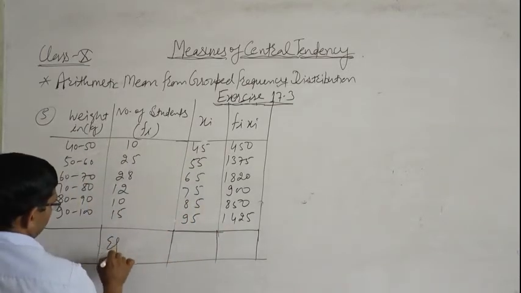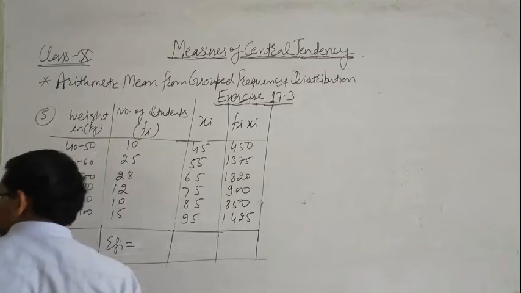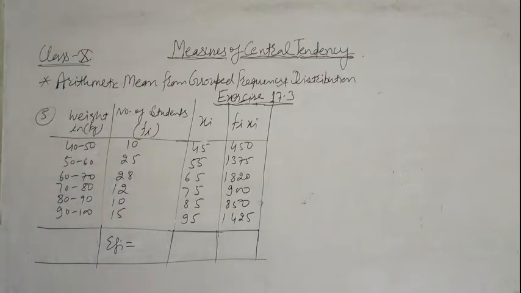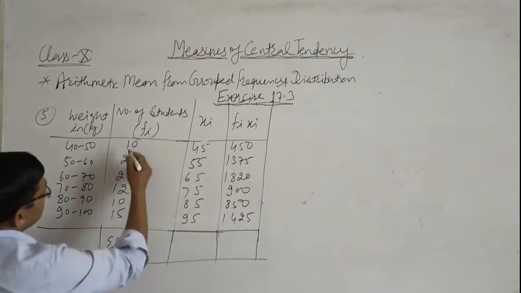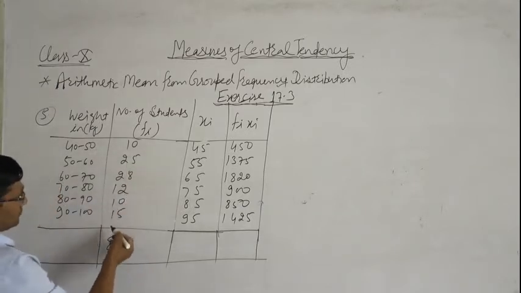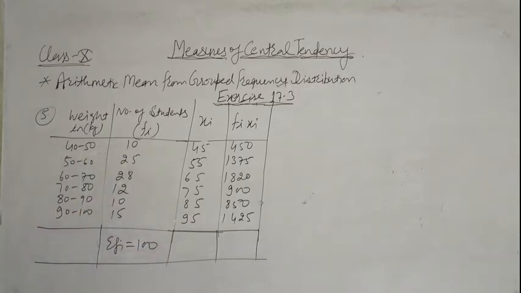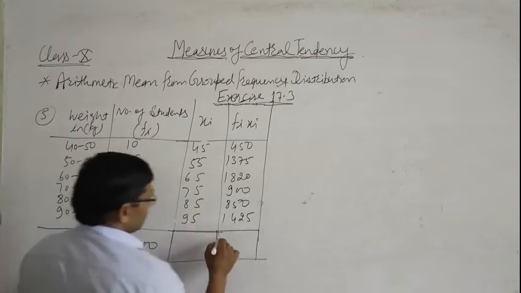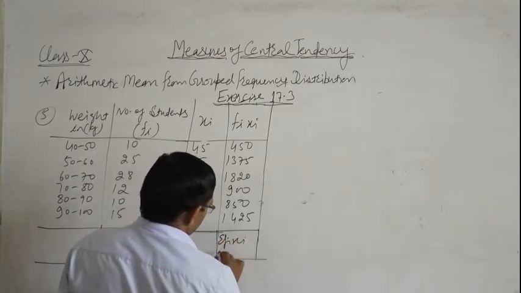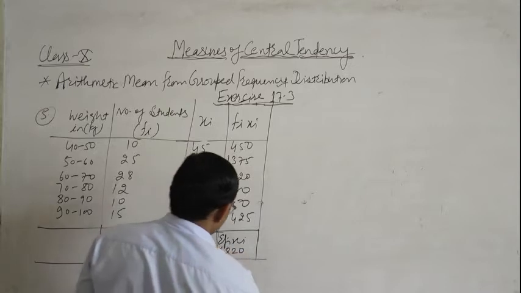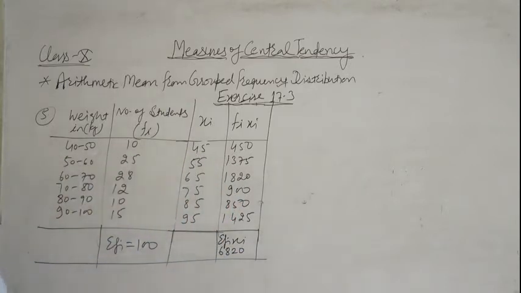Then we want to find sigma fi. Sigma fi is 100. And sigma fi xi is 6820.